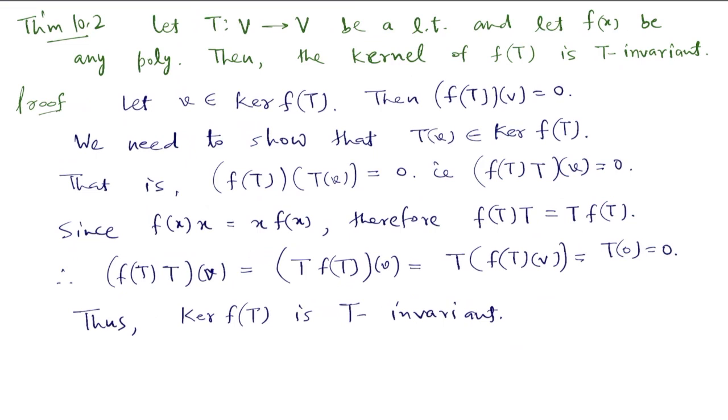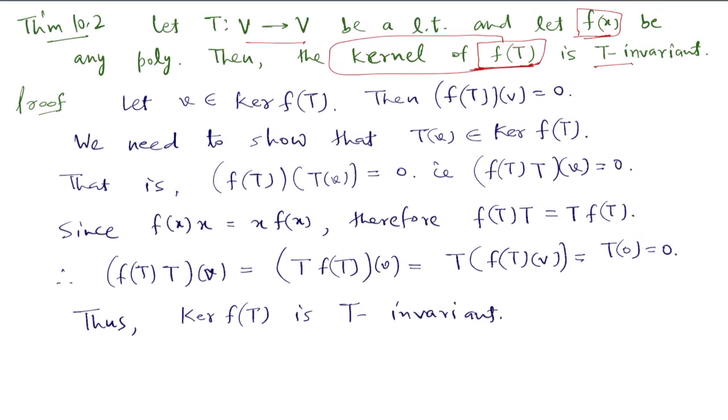This theorem says that if f(x) is any polynomial, then the kernel of f(T) is T invariant. When we replace x by T, f(T) is again a transformation from V to V, and we show that the kernel of this transformation f(T) is T invariant.